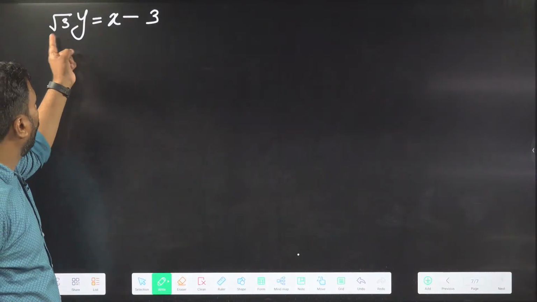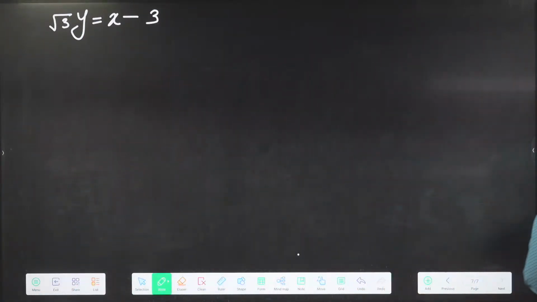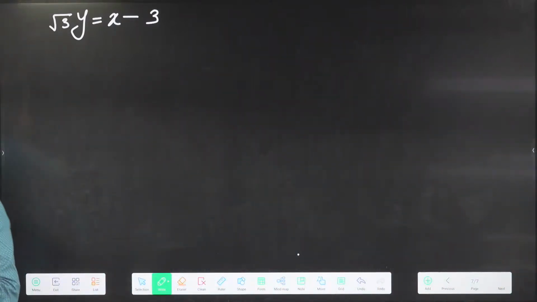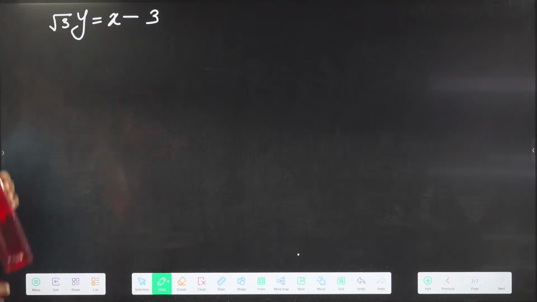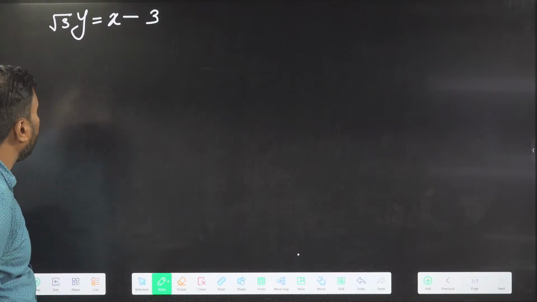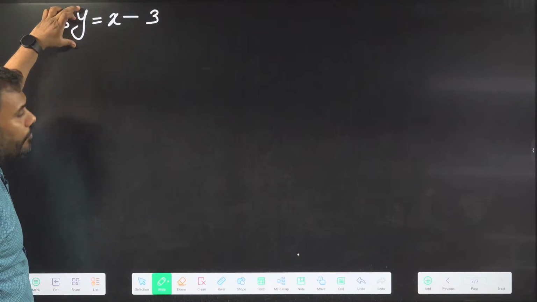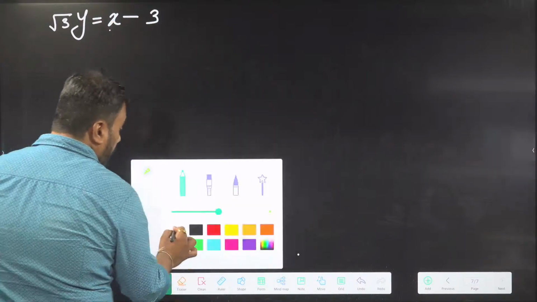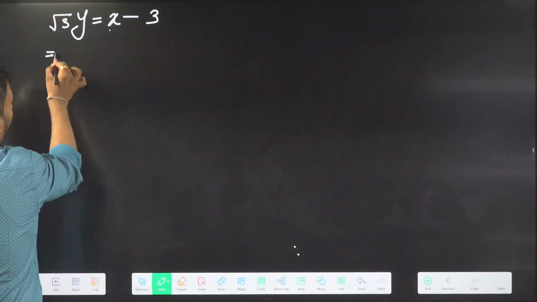Next question. Root 3y equal to x minus 3. Try to draw the graph of this equation. See, the equation has power 1 of y, power 1 of x. So this is the equation of a straight line. We need to convert this into standard format first. Standard format y equal to mx plus c. So I will divide this by root 3.